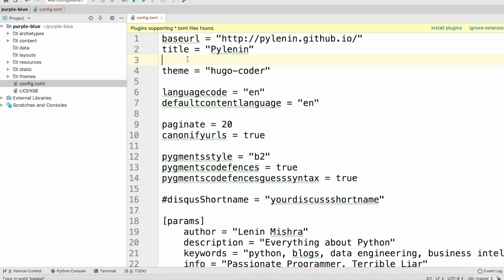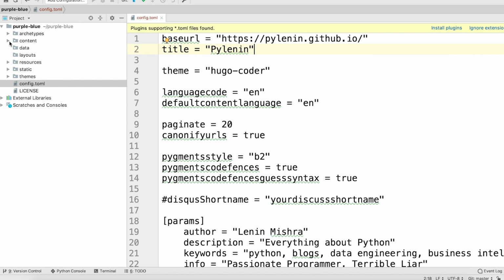First things first, make sure your base URL is correct. So basically we are going to host this on https://pylenin.github.io. So basically username.github.io, the repository you just created. So make sure you get the base URL right. All right, it's very important.